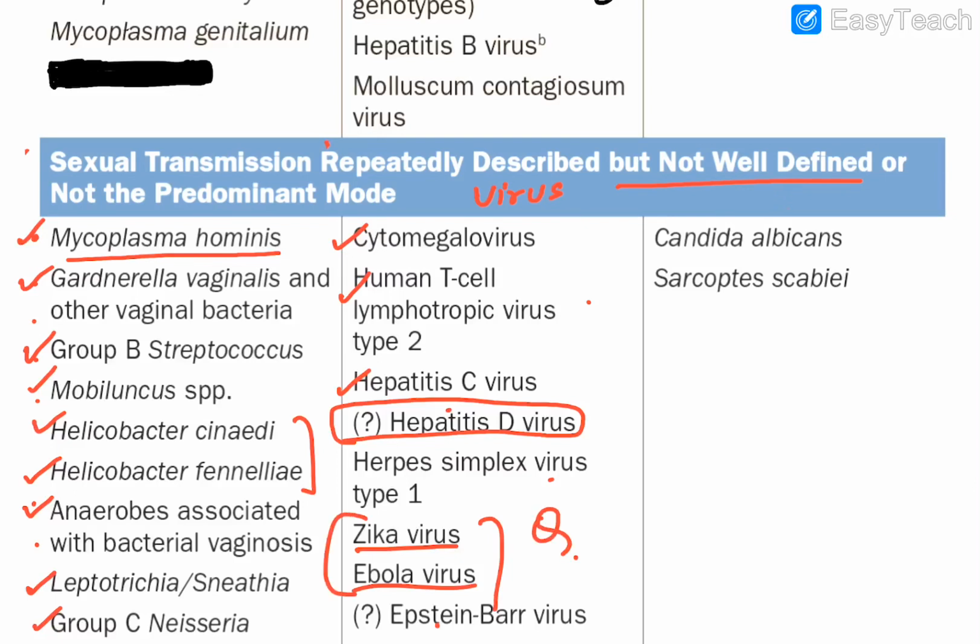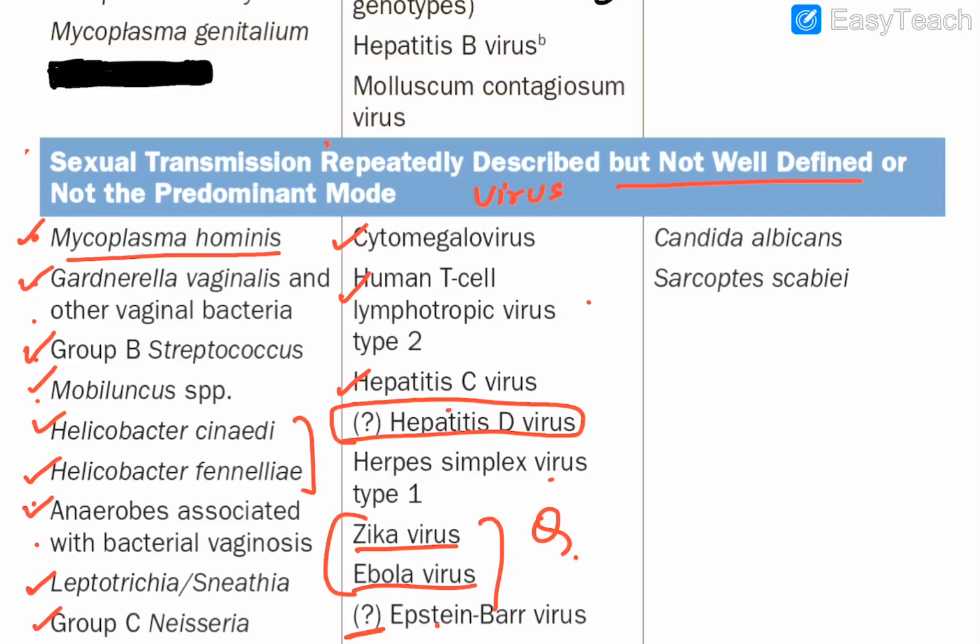Remember, these questions are asked: can Zika and Ebola be transmitted by the sexual route? Yes, they can. Regarding Epstein-Barr, which is human herpesvirus 4, there is a question mark, and regarding hepatitis D also there is a question mark. They are confused whether to say clearly that they transmit. But for Zika and Ebola, the question is whether it is sexually transmitted. Yes, guys, it is sexually transmitted.